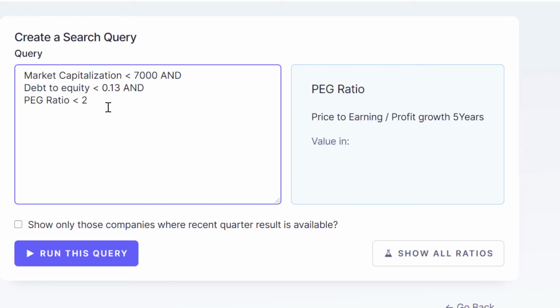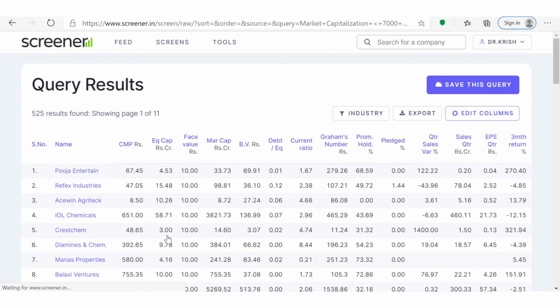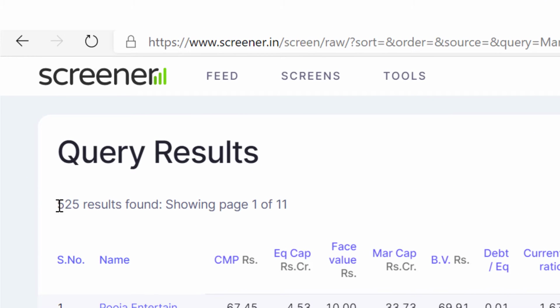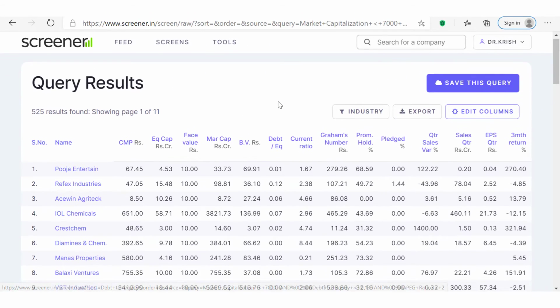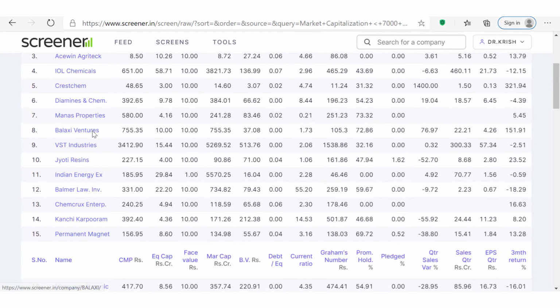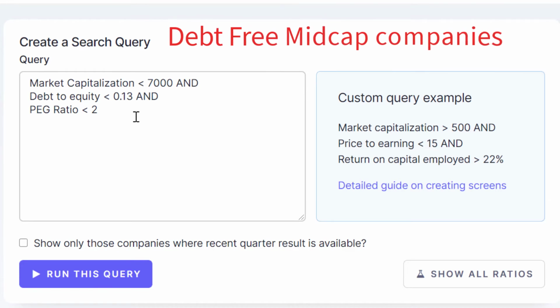Usually PEG less than 1 is desired. I just keep here PEG less than 2 to get more companies. Later you can see the business model and other things and you can finalize your companies which are in line with the given criteria. So with such a criteria, we have shortlisted 525 stocks here. You can examine these stocks by running the same query in your window. So hope you understand how to shortlist the debt-free companies with any kind of an additional criteria. So in the first step, we have completed the shortlisting the small cap stocks. Let's move on and shortlist the mid cap stocks.